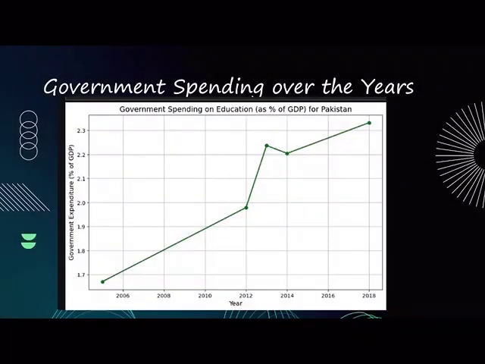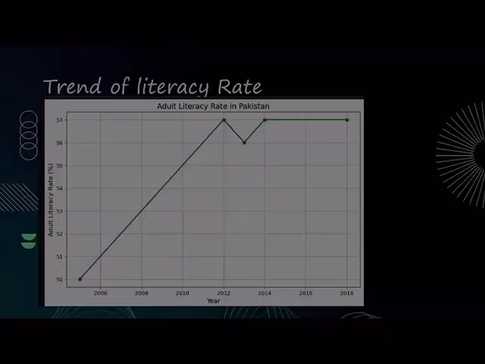First, we have the government spending over the years. As you can see, from 2006 till 2012, the government has spent a linear amount of money, which is not enough for the education system. Then there was a slight increase from 2012 to 2014, and then a constant increase from 2014 till 2018. This means that the government has spent money on the education system, but it is not quite entirely enough.